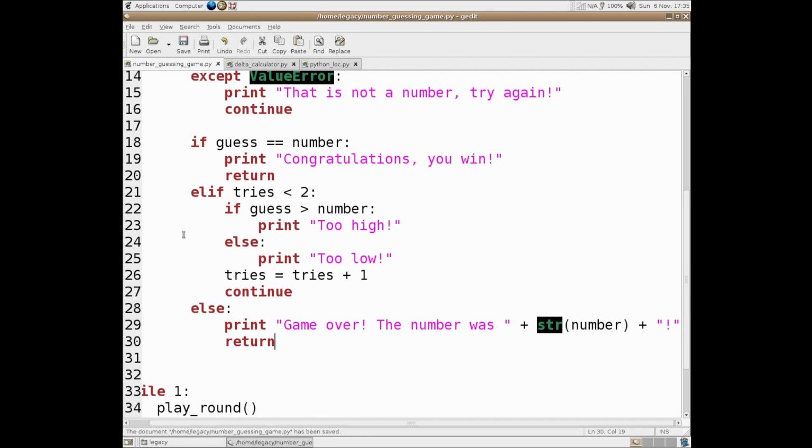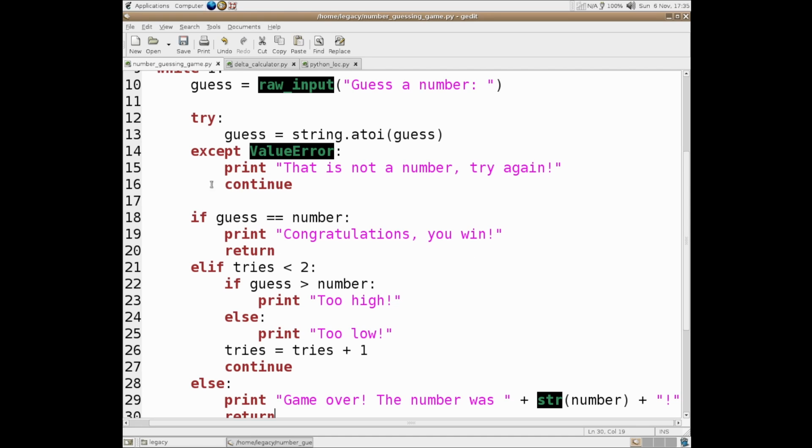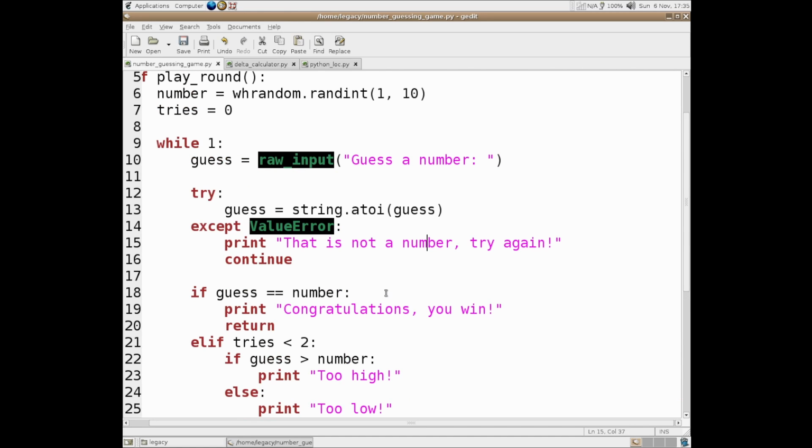But yeah, so this is kind of our logic loop now, with our print statements that are just statements rather than functions. It's still weird to look at, but there you go.